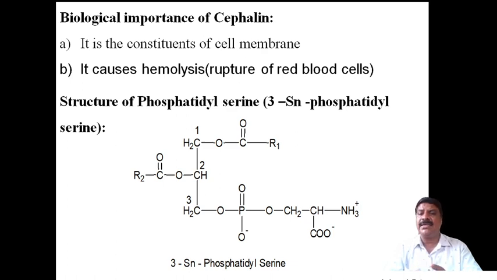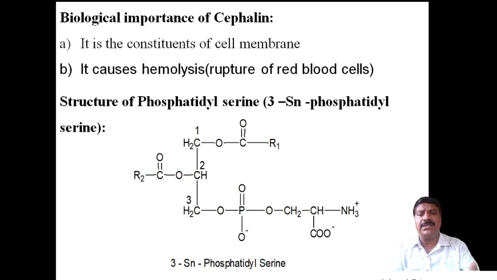The second one is that it causes hemolysis. Similar to lecithin, cephalin undergoes hemolysis, the rupturing of the red blood cells, and it is important for the normal growth of human beings. These are the two examples of the biological importance of cephalin.